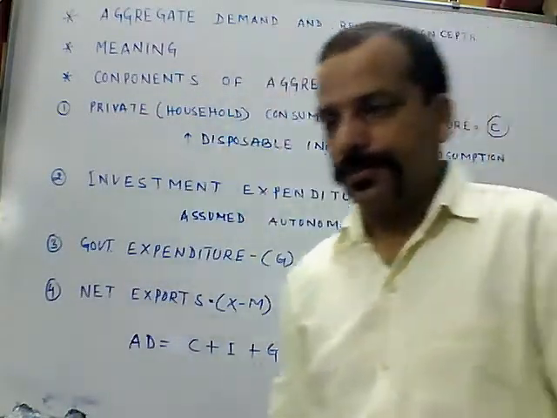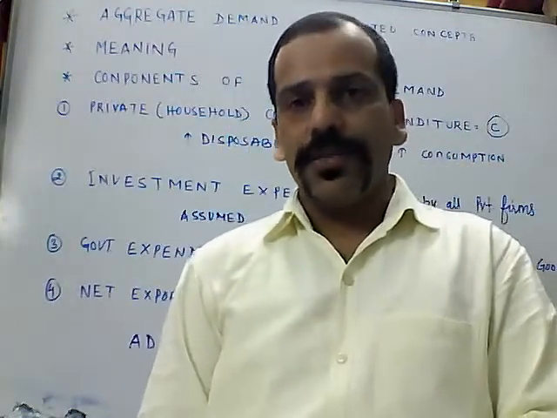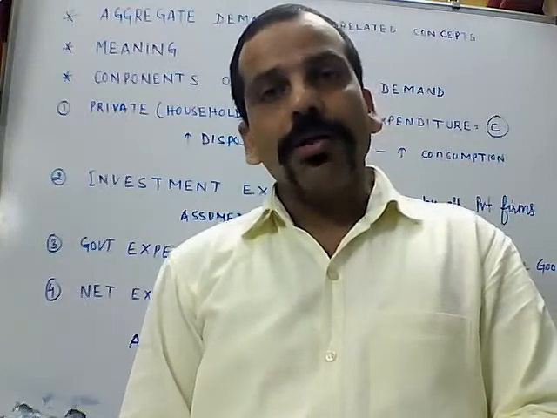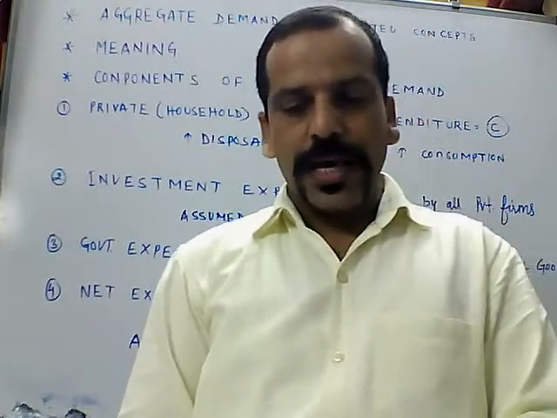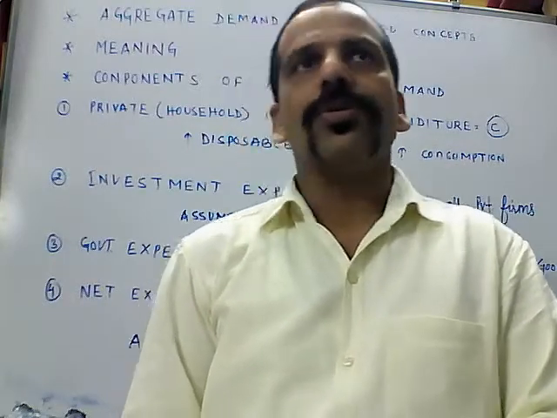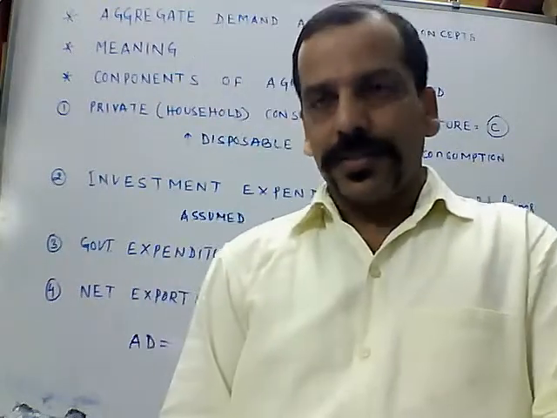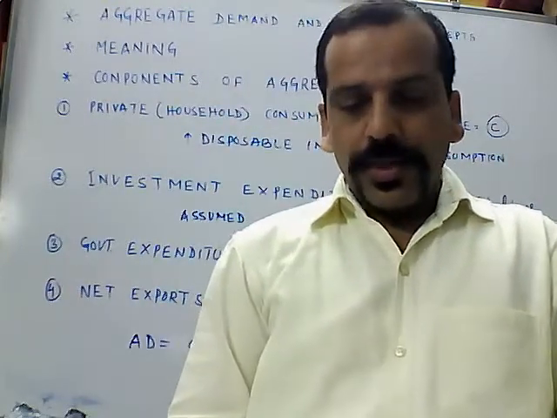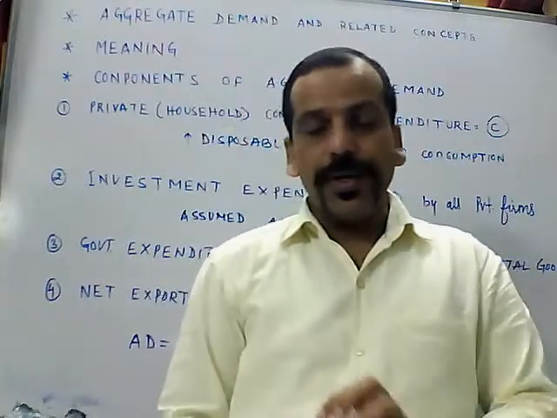Aggregate demand refers to the total value of all the goods and services which all the sectors, primary, secondary, tertiary, household, government and private sector, are planning to buy at a given level of income.